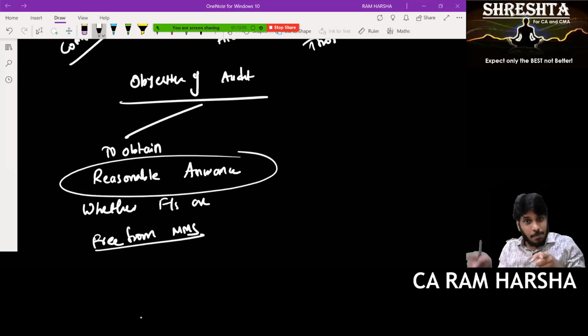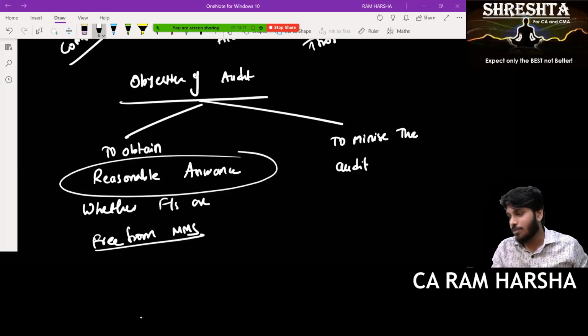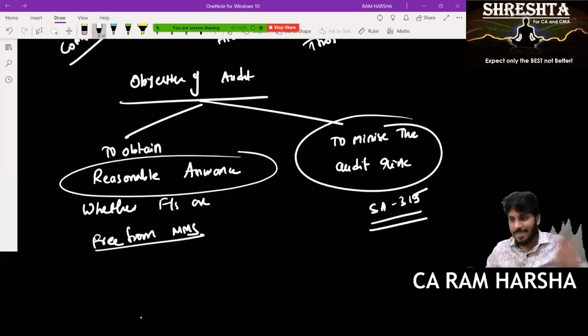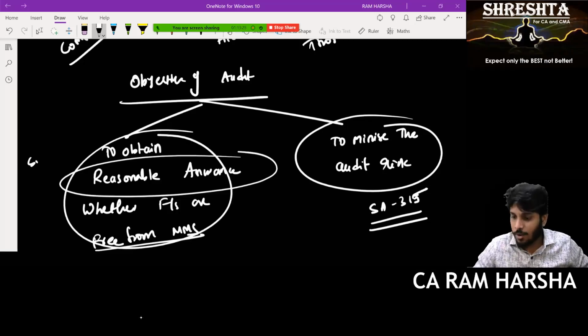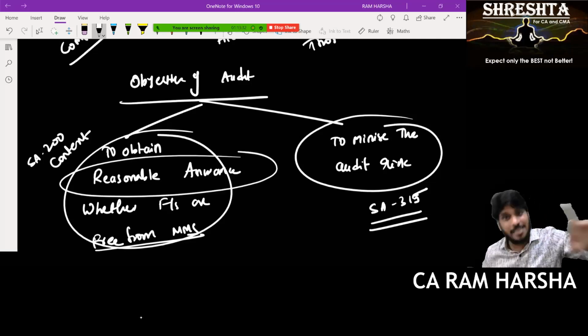This can be explained in another sentence. What is the objective of audit? To minimize the audit risk. If you observe in SA 315 context, this is SA 200 context. What is the objective of audit if I have to speak from the risk assessment context?